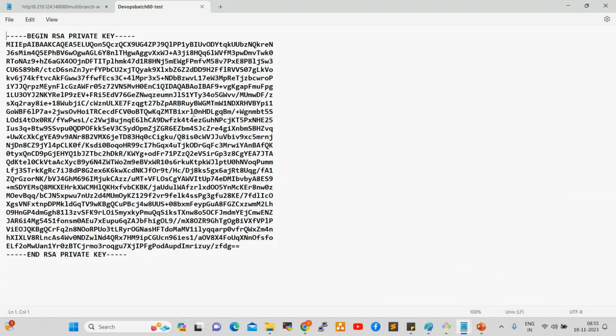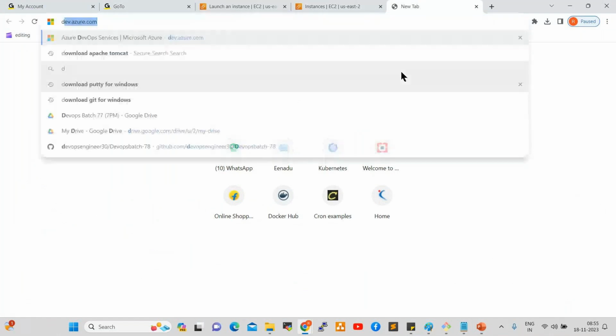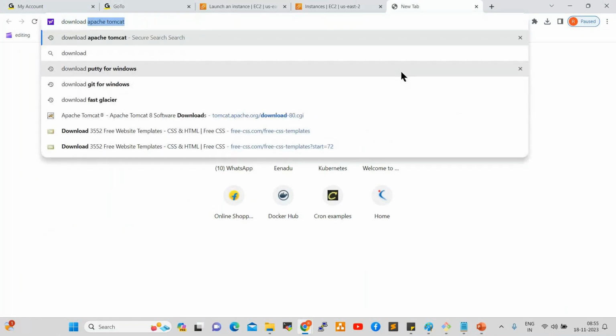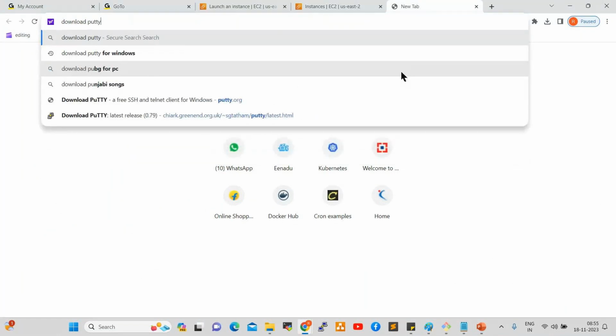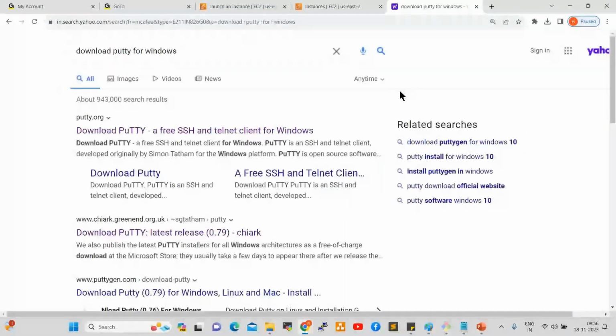Now first we'll download PuTTY. Download PuTTY for Windows. Click on this first URL, putty.org, the official URL. Click on download PuTTY.